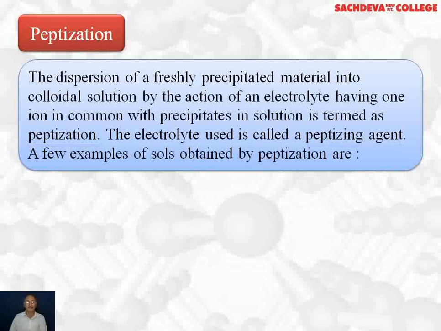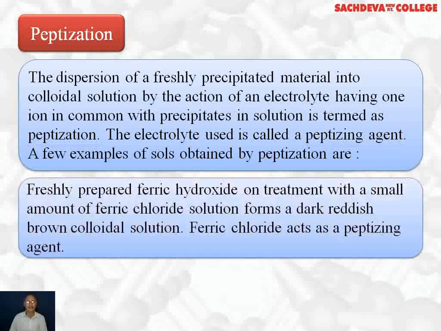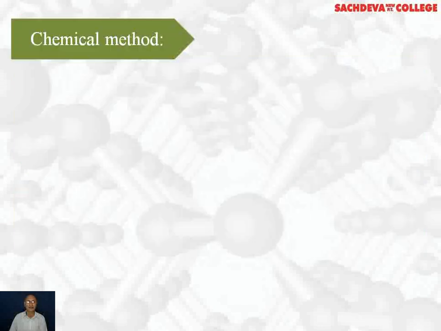A few examples of sols obtained by peptization: freshly prepared ferric hydroxide, on treatment with a small amount of ferric chloride solution, forms a dark reddish brown colloidal solution. Here, ferric chloride acts as a peptizing agent.